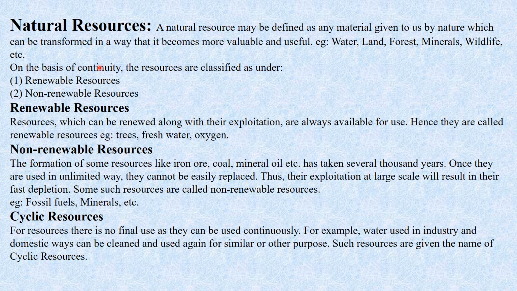On the basis of continuity, these resources are classified as under. The classification of these resources is as renewable resources and non-renewable resources. We'll start with renewable resources. What are renewable resources? Resources which can be renewed along with their exploitation are always available for use, hence they are called renewable resources. That means the resources which we can generate repeatedly are known as renewable resources.